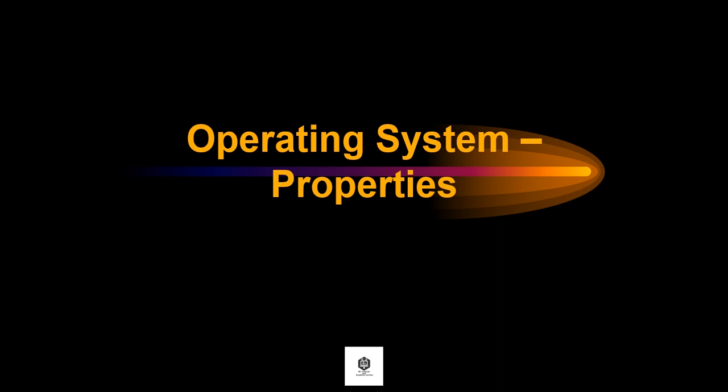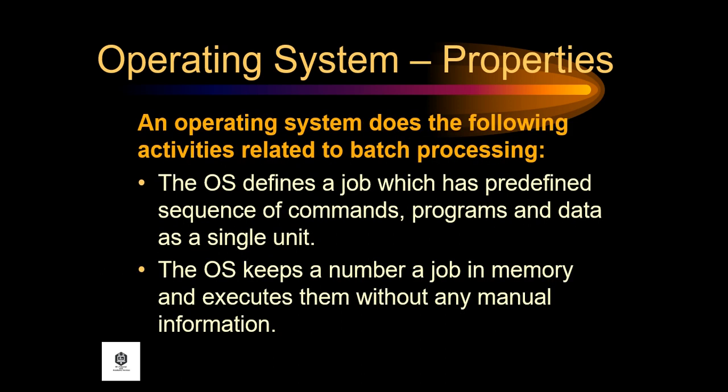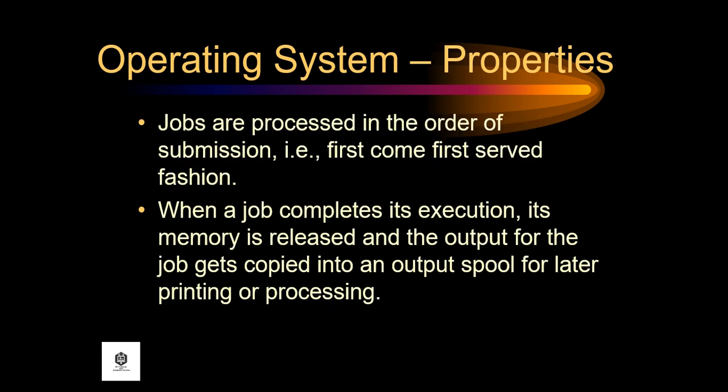Next, let's talk about the operating system properties. First, batch processing. Batch processing is a technique in which an operating system collects the programs and data together in a batch before processing starts. An operating system does the following activities related to batch processing. The OS defines a job which has a predefined sequence of commands, programs, and data as a single unit. The OS keeps a number of jobs in memory and executes them without any manual intervention.